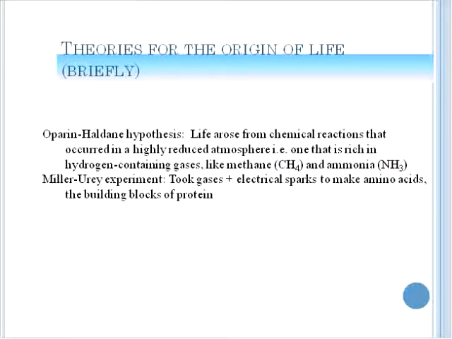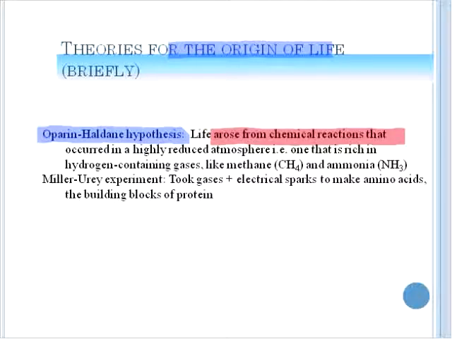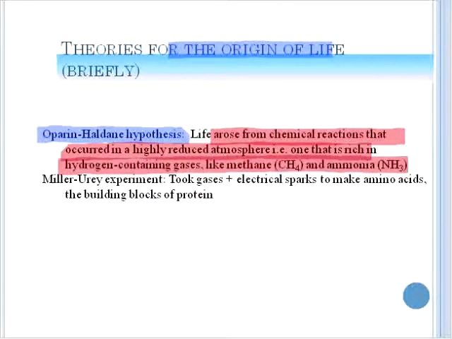So, some of the theories for the origin of life are as follows. Firstly, the Oparin-Haldane hypothesis, and they believe that life arose from chemical reactions that occurred in a highly reduced atmosphere, i.e., one that is rich in hydrogen-containing gases such as methane and ammonia. To provide credence to Oparin-Haldane's work, Miller and Urey conducted an experiment. They took gases and electricity and they made amino acids, which are, of course, the building blocks of proteins.